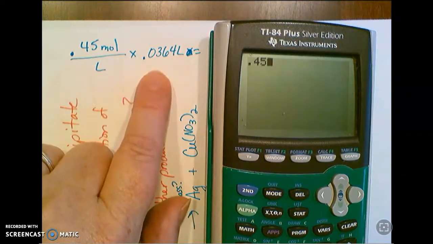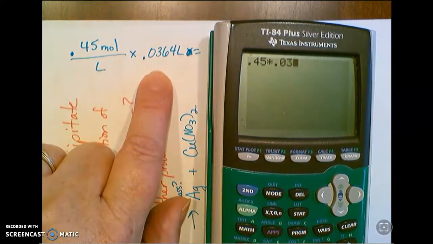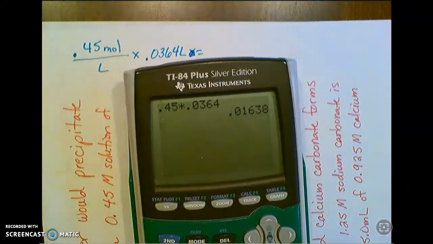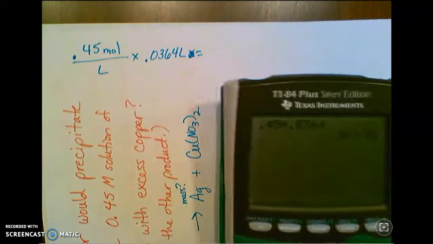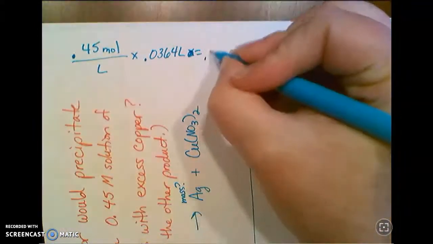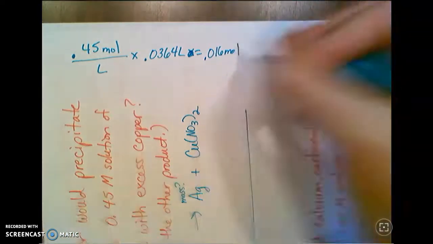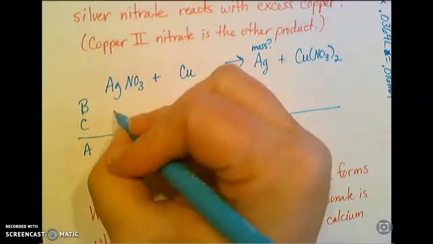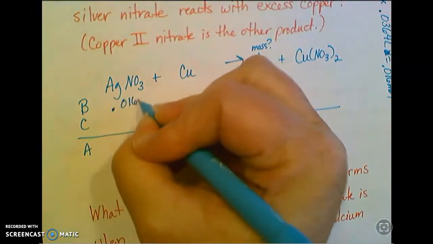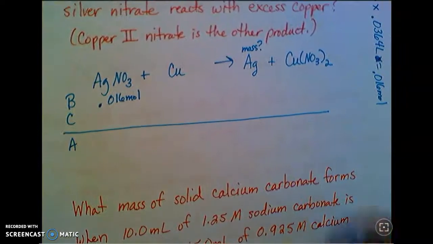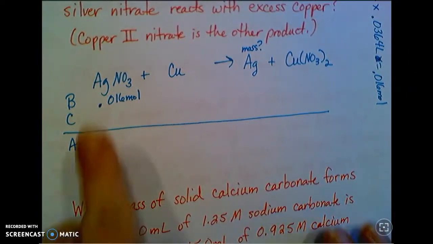So 0.45 times 0.0364 equals 0.01638, 2 sig figs, so 0.016. So that is the amount of my silver nitrate, 0.016 moles. And now I can do the rest of my problem. Oh, no, I can't, because I did not balance my equation.